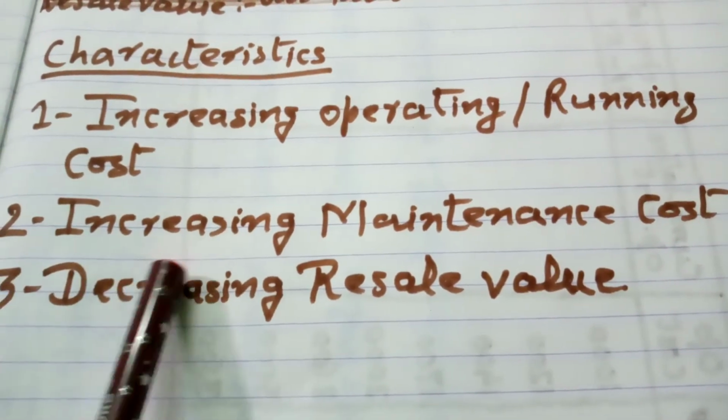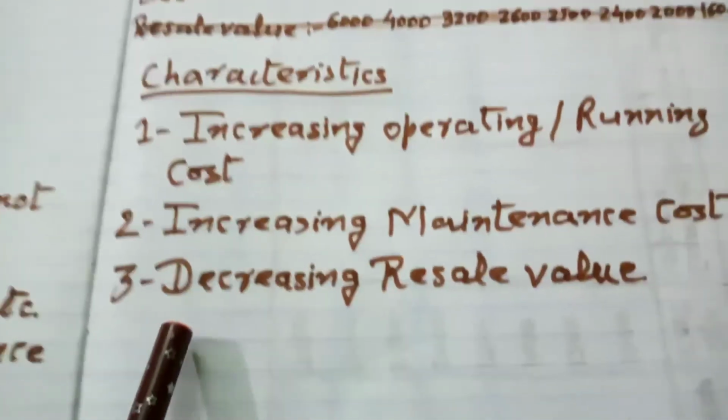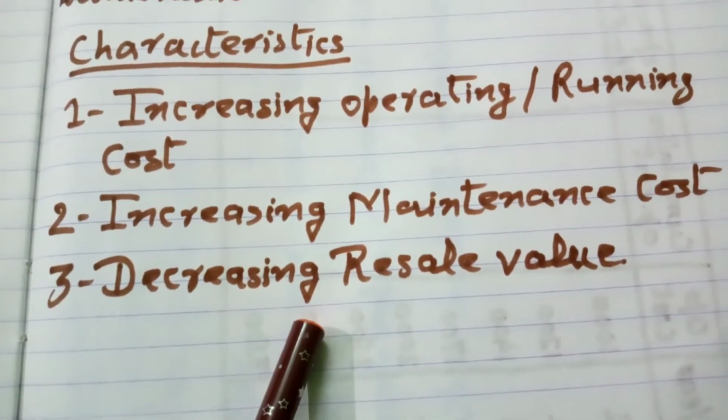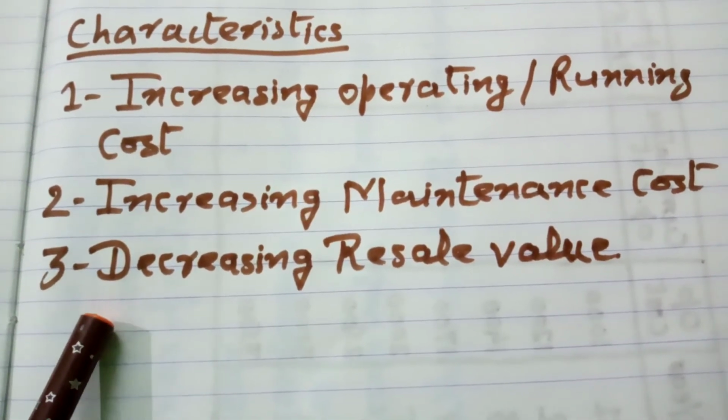Secondly, they also show an increasing maintenance cost. And thirdly, they show a decreasing resale value with the passage of time. It means as the life of the machine increases, its resale value decreases.